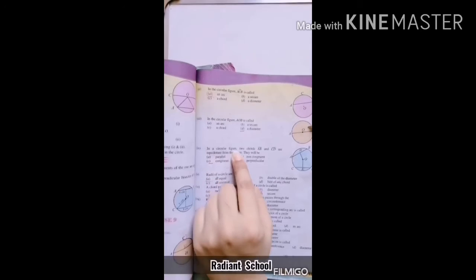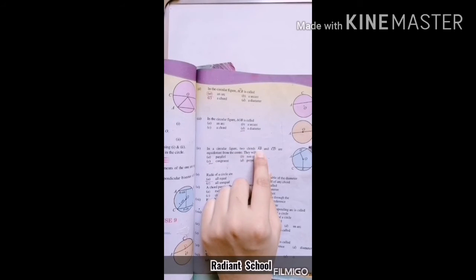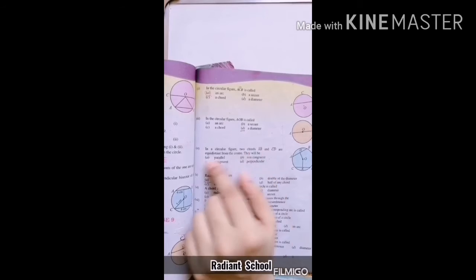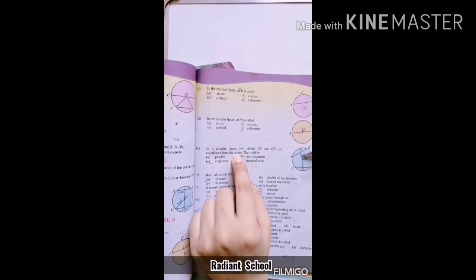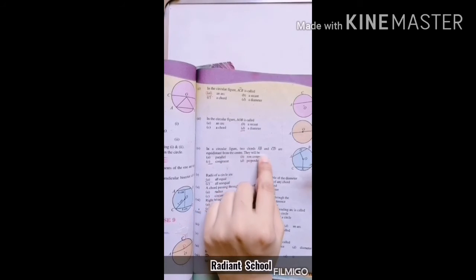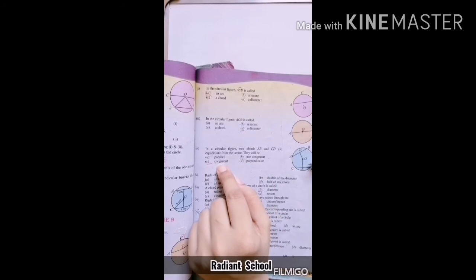In a circular figure, two chords AB and CD are equidistant from the center. Both of them are at equal distance. You have read the statement of the theorem here: if two chords are at equal distance from the center, then the chords are congruent. So the chords will be congruent.